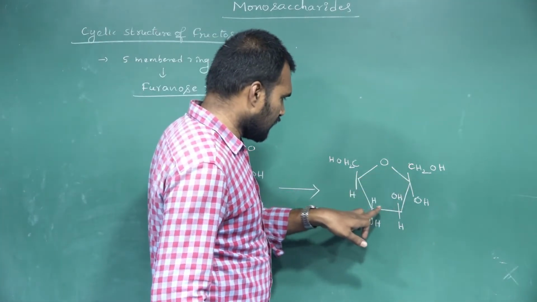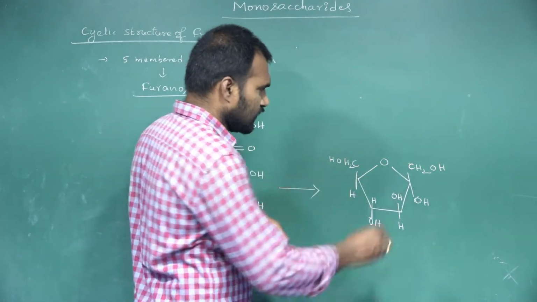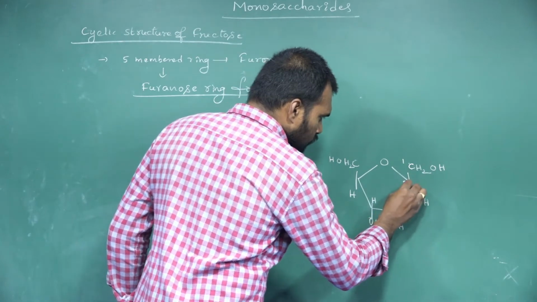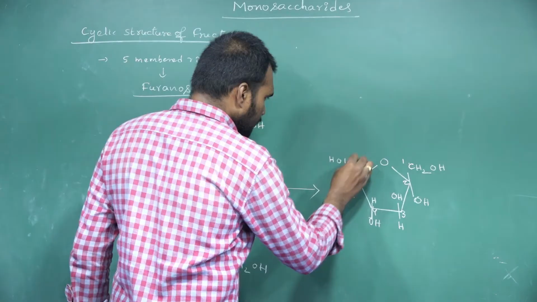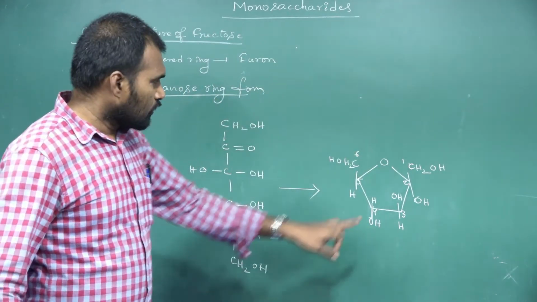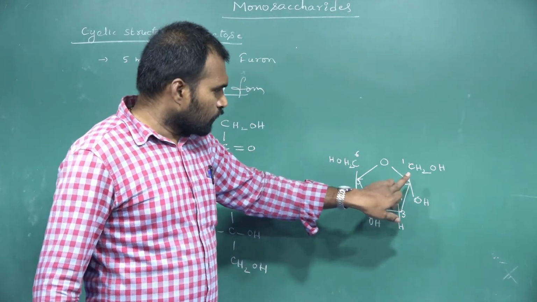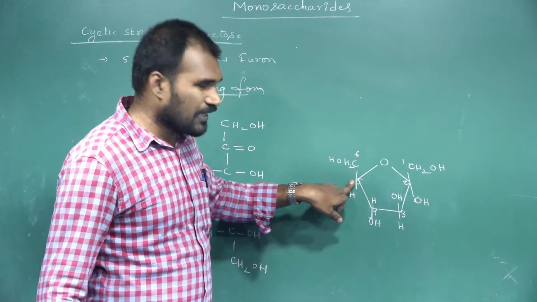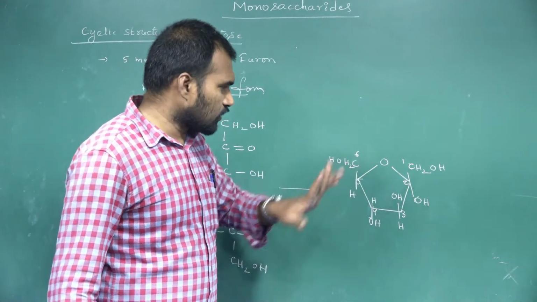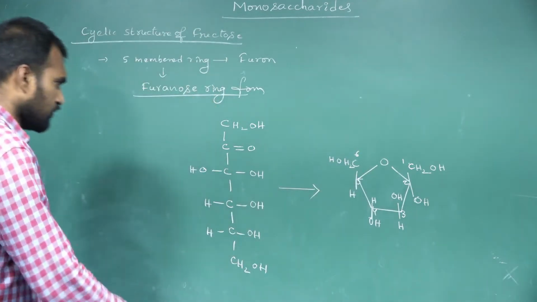C1, C2, C3, C4, C5 and C6. The second carbon makes the hemiacetal ring O linkage with the 5th carbon. So this is one possible structure.